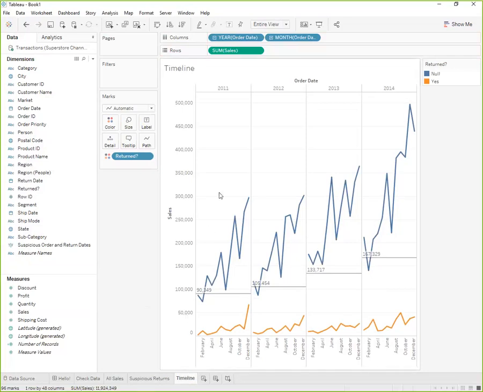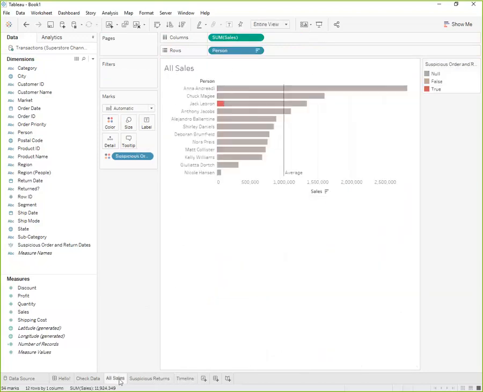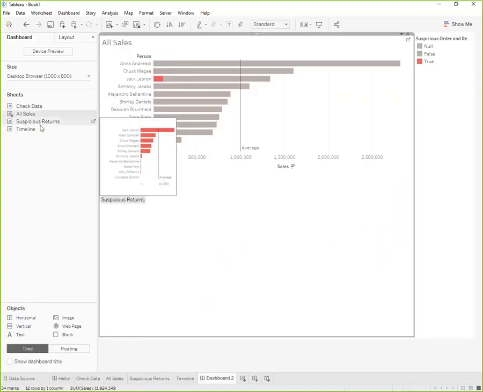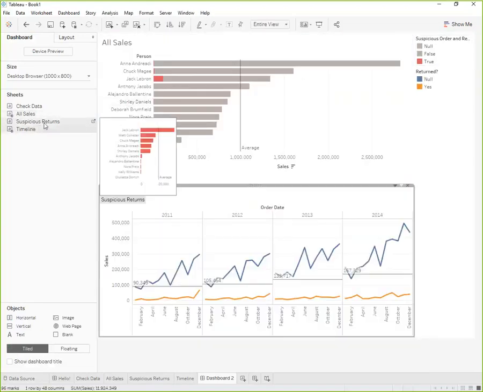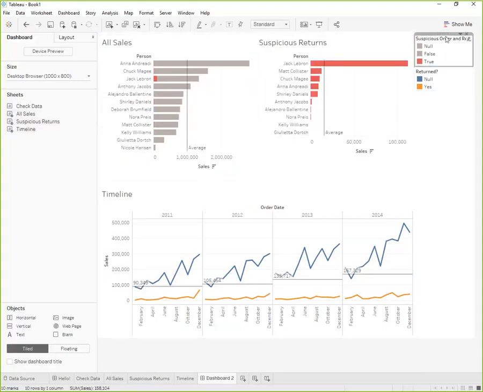Okay, so this timeline is really interesting to me, but next thing I want to do is drill down into this timeline manager by manager. So I want to marry all of these together. And I'm going to do that on a dashboard. So let's bring out all sales, our timeline. Let's do suspicious returns as well. And then let's do some quick formatting here.